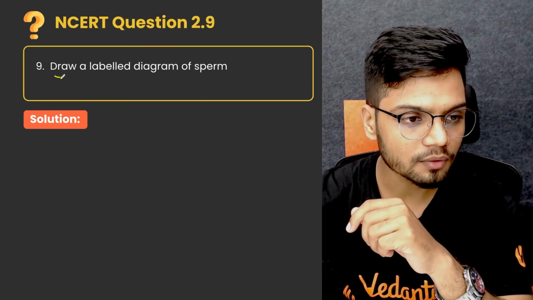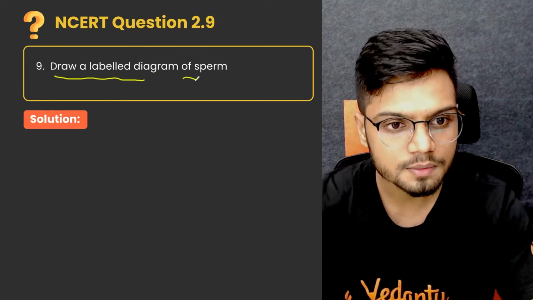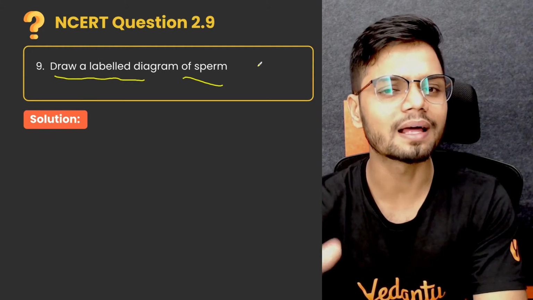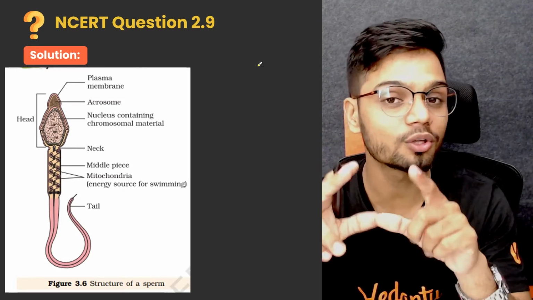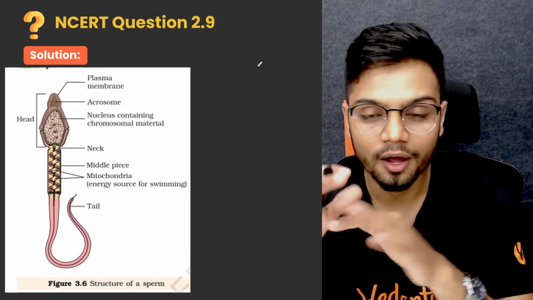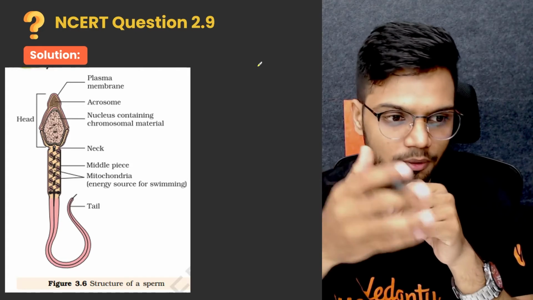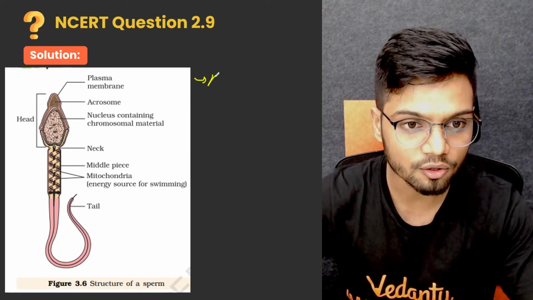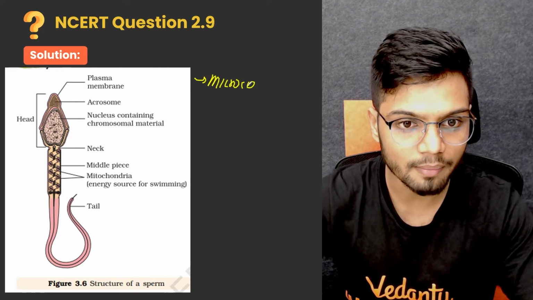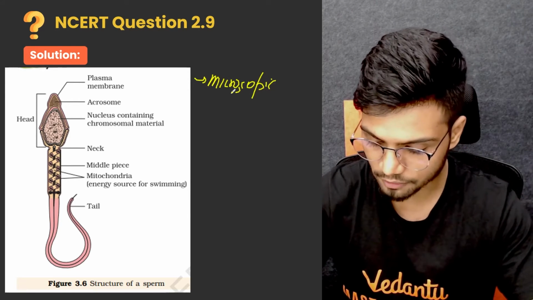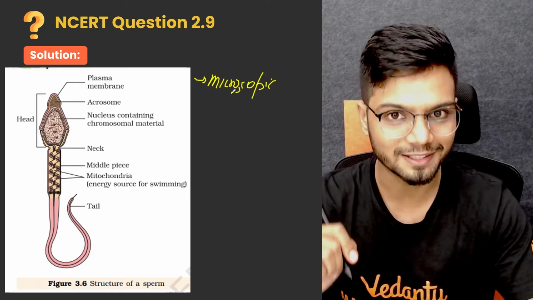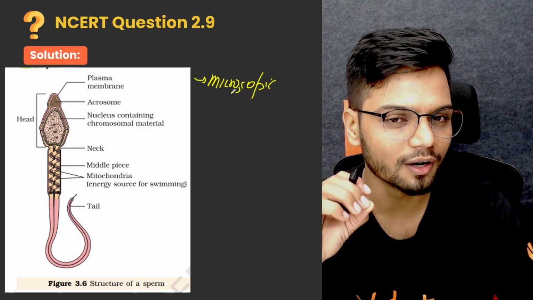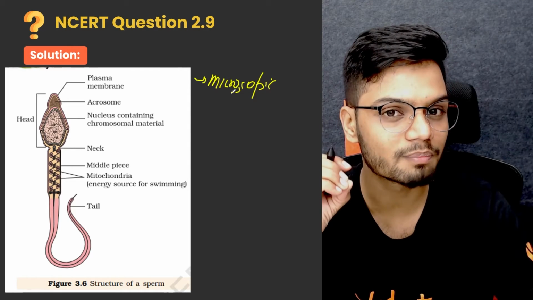Draw a labeled diagram of sperm. Now I have a diagram for you. Let's quickly look at the diagram, and I'll help you to explain it, and I'll show you the functions of each part. If you look at the structure of the sperm, it is a microscopic structure, but it is again divided. If you look closely at the diagram here, the division is mainly into 4 parts.